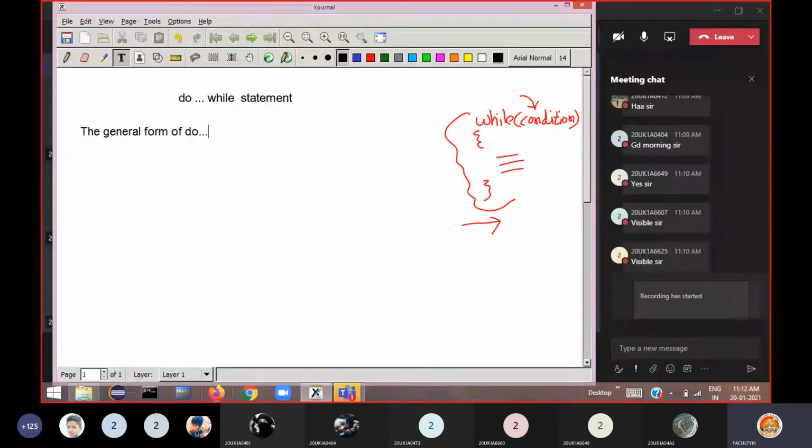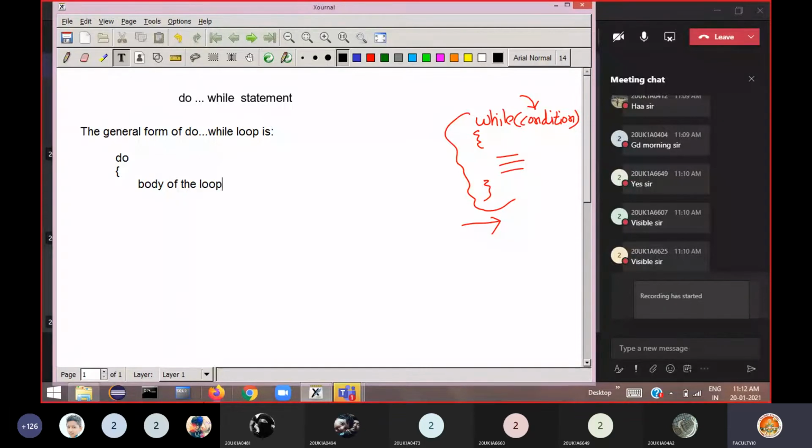So the general form of a do while statement, or do while loop you can call. If you see the general form of the do while statement, it begins with the keyword do. Then, followed by the beginning of the loop, inside the braces you write the body of the loop.